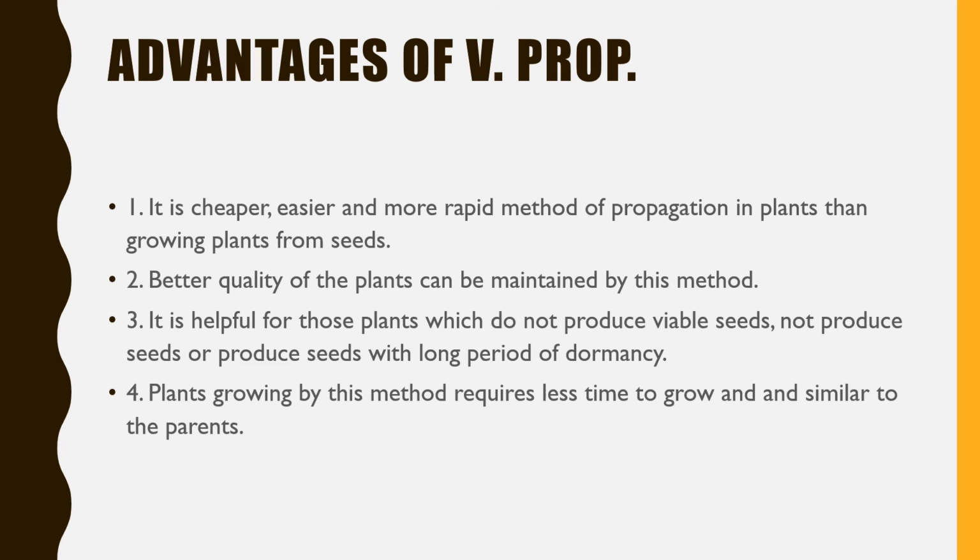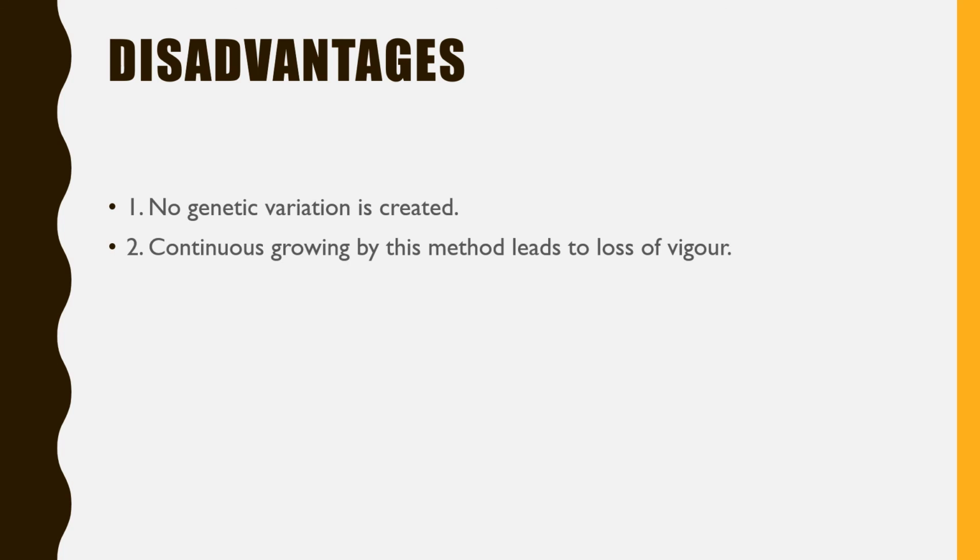So this method is very helpful in such plants. Already I told you that plants grown by this method require less time to grow, and they are similar to the parent plant.